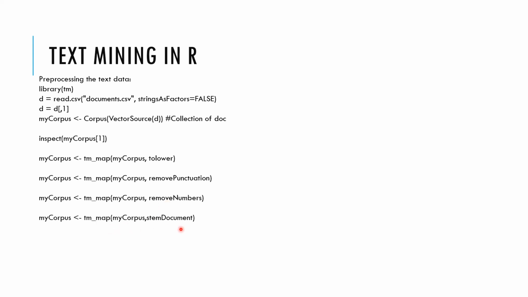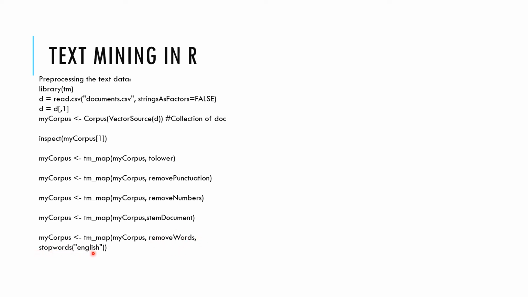Then stem document, so it will stem the words, right? Like we saw, like helping, so it becomes help. So that's what we do here. Then we remove words like stop words. So if you want to remove, you can use one argument in this remove words, and you can give your own list of words also to remove, like some vulgar words also. You can use the same argument to do that.